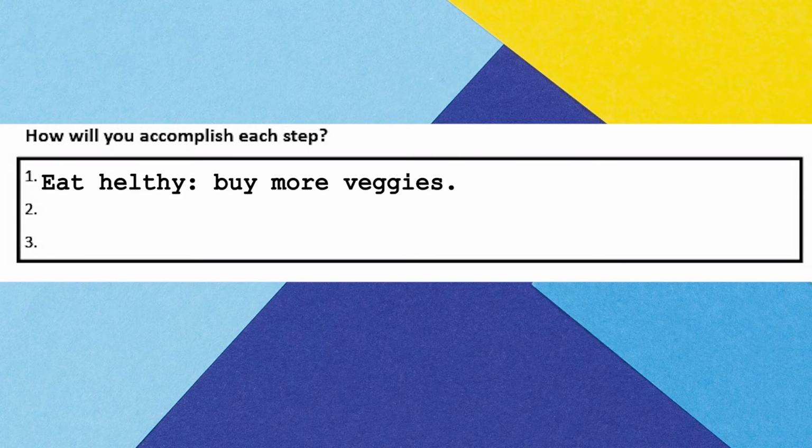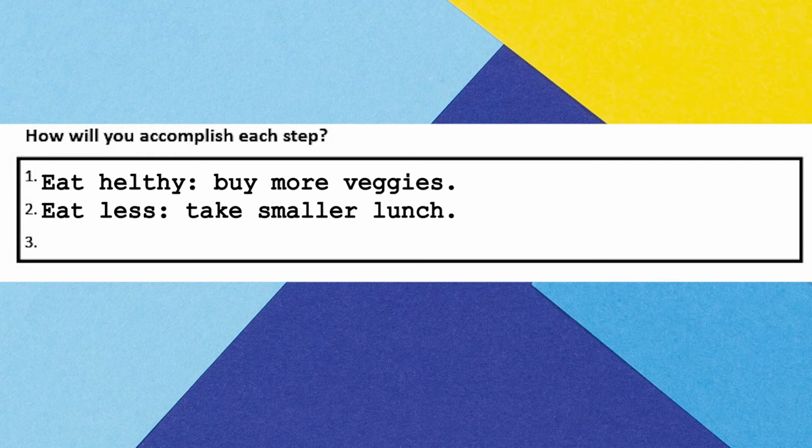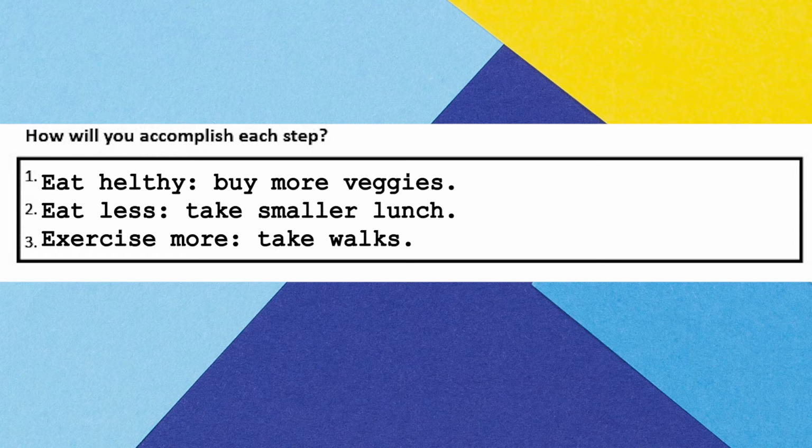You should have come up with a plan for each of your steps in the packet that we did before this. Now, in this box, I want you to take the one that you feel is most important and write about it. In my example, I say that I would eat healthier by asking my mom to buy more veggies. I would eat less by buying a smaller lunch, and I would exercise more by taking a walk every day. Any of these would work in our letter, but I'm going to choose the one about exercising because I think it's most important and I have the most to say about that one.